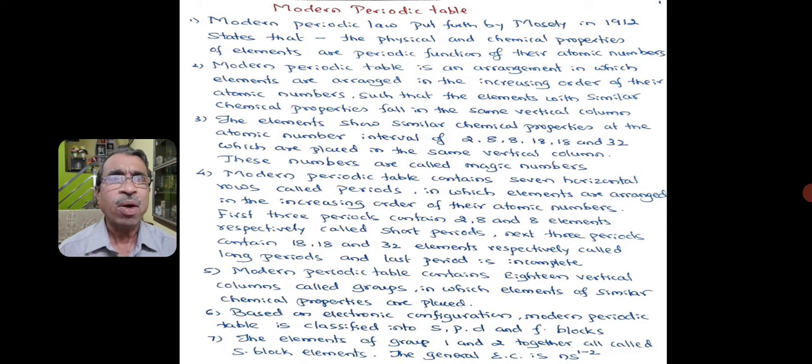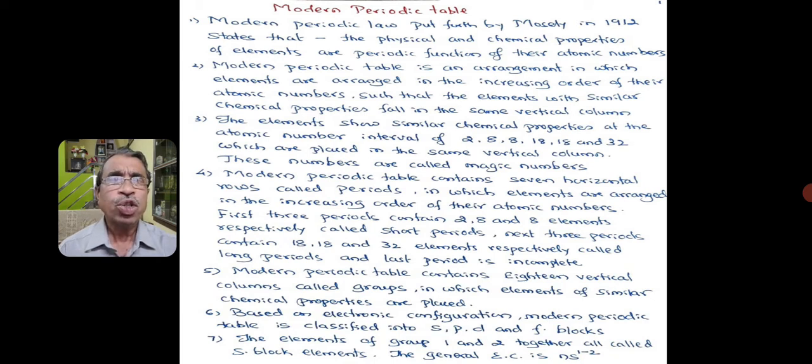The modern periodic table is an arrangement in which elements are arranged in the increasing order of their atomic numbers such that elements with similar chemical properties fall in the same vertical columns. These vertical columns are called groups and the horizontal rows are called periods.